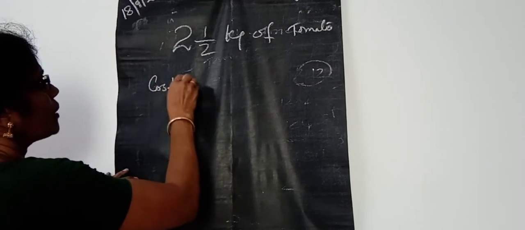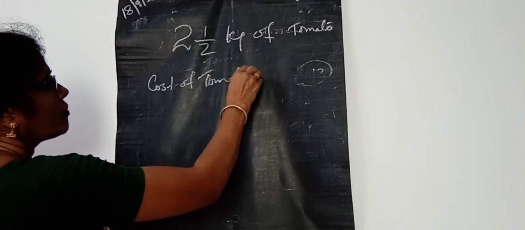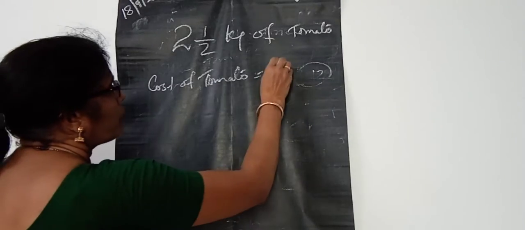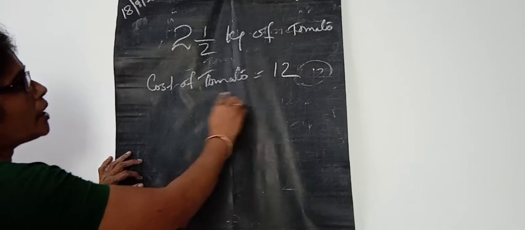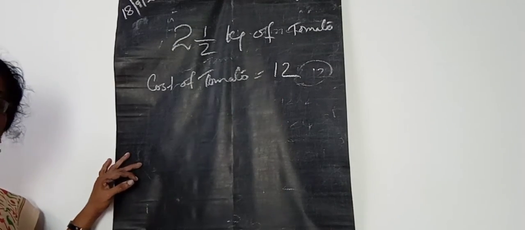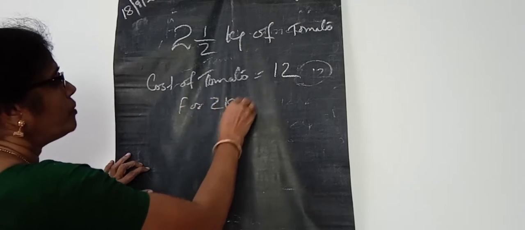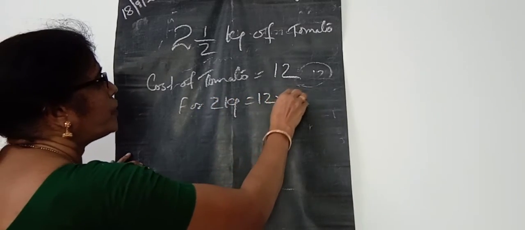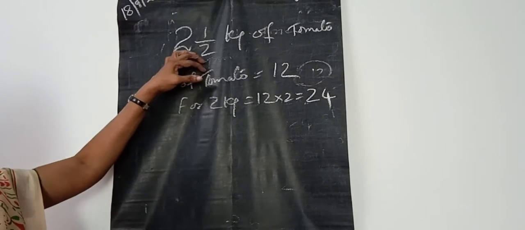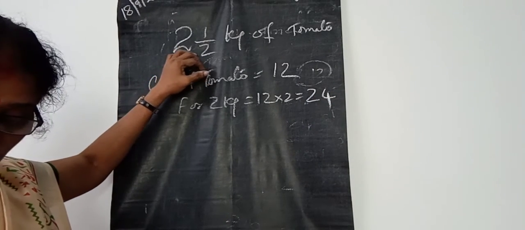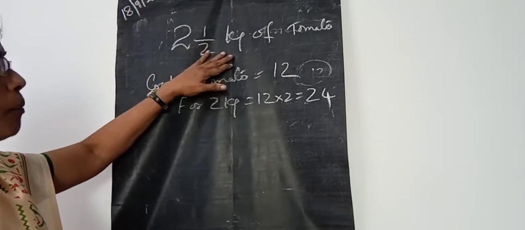Cost of tomato per kg is equal to 12 rupees, isn't it? Then for 1 kilogram, that is 12 rupees. For 2 kilogram is equal to 12 into 2, that is 24 rupees. Then we want to know how much price Kiran wants to give for 2.5 kilogram tomato, isn't it?